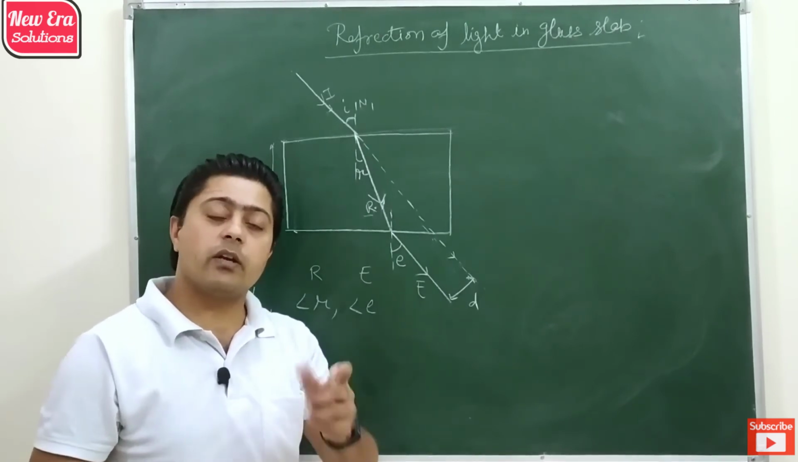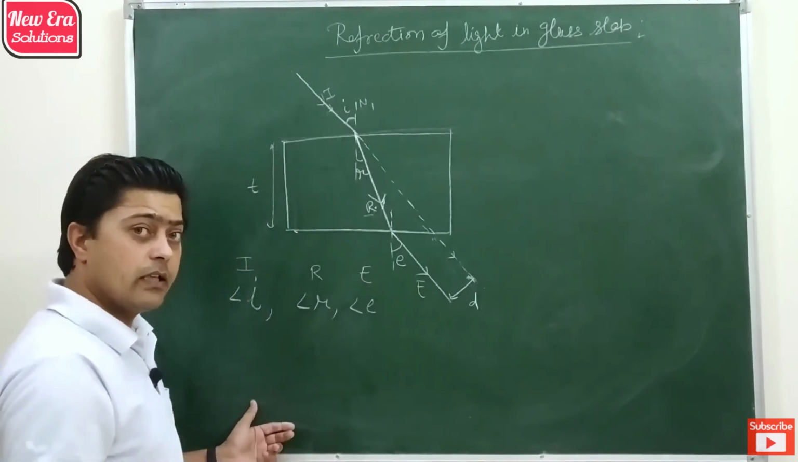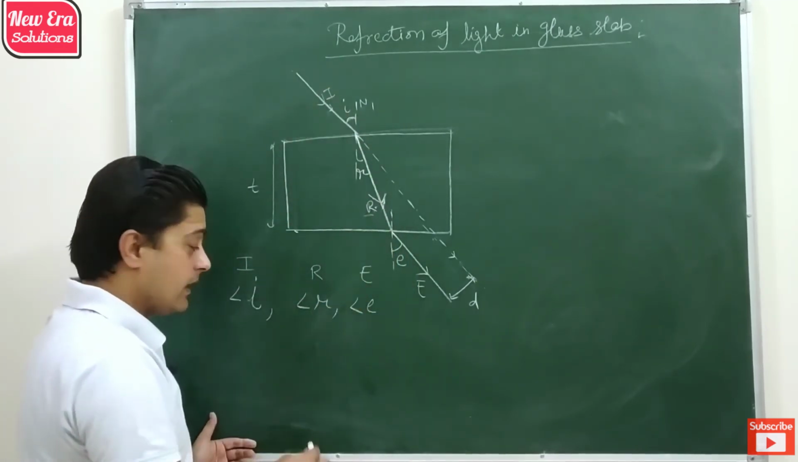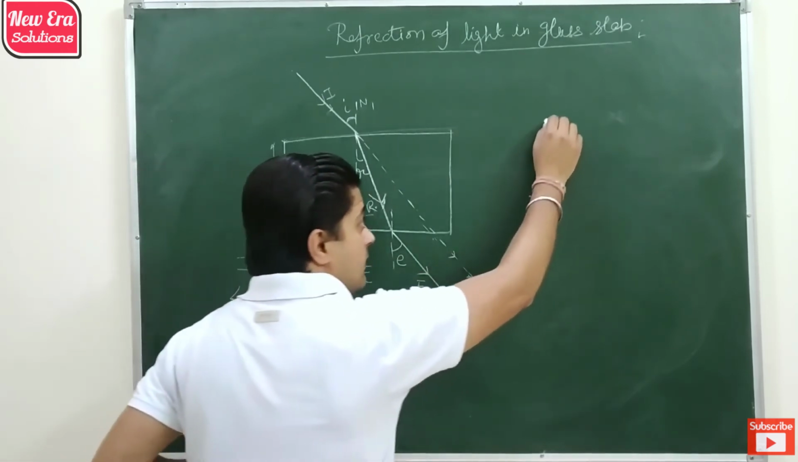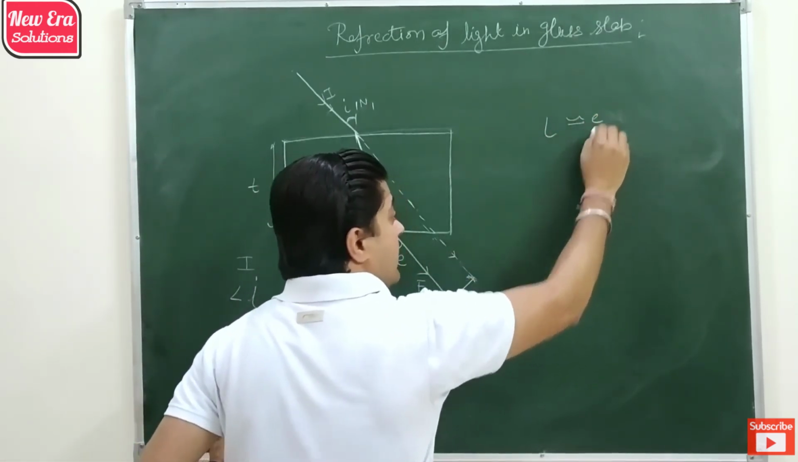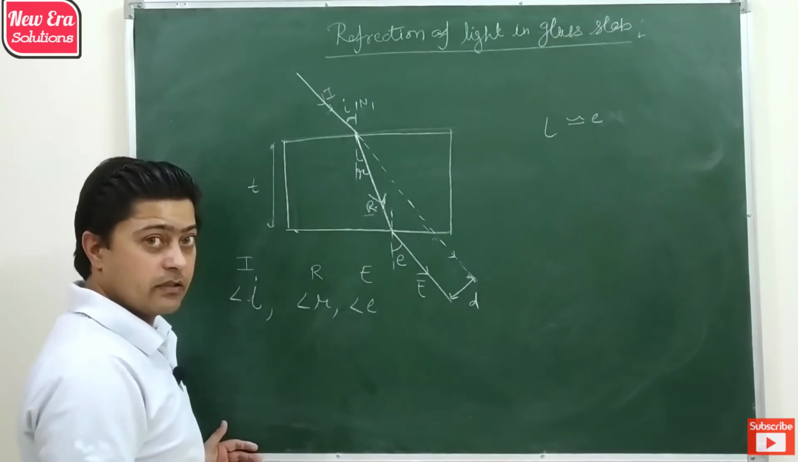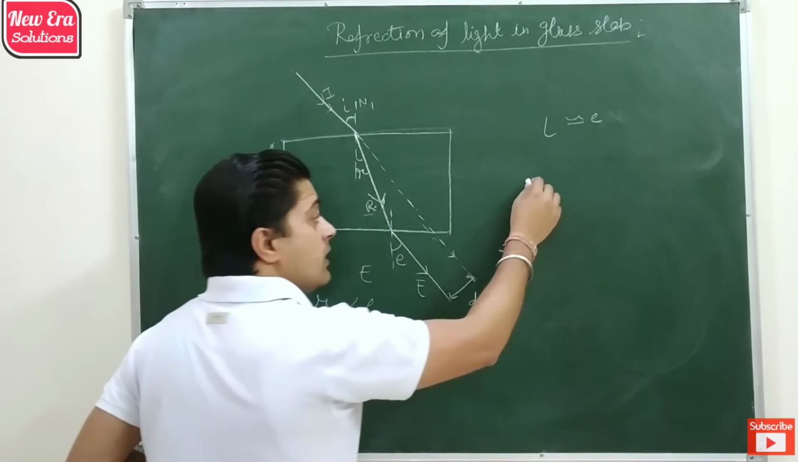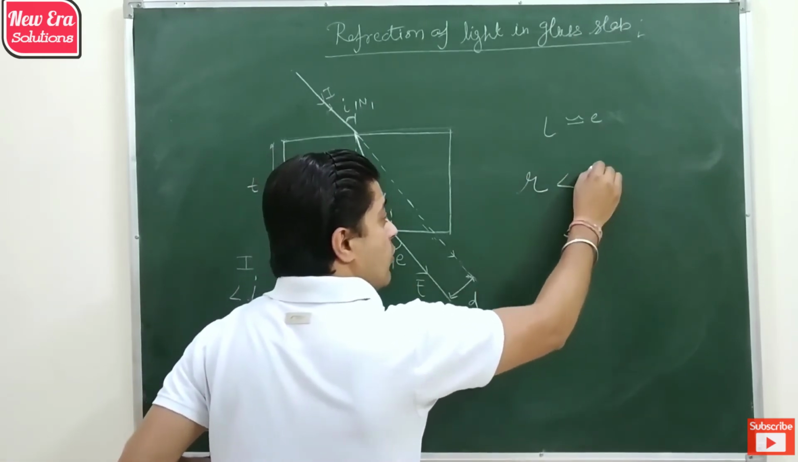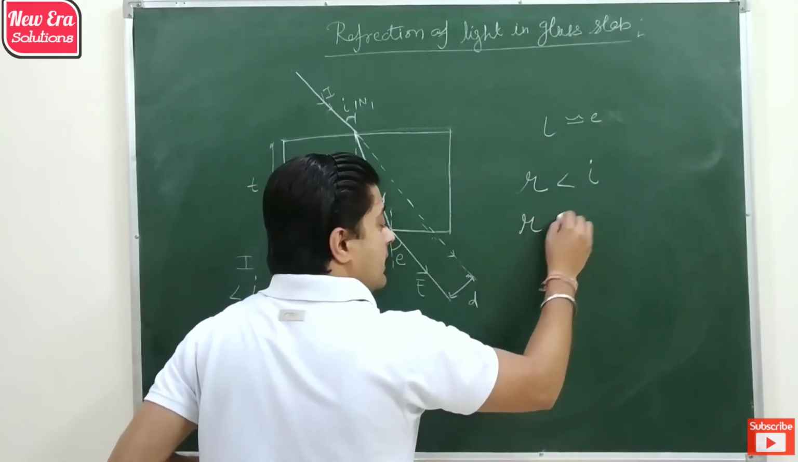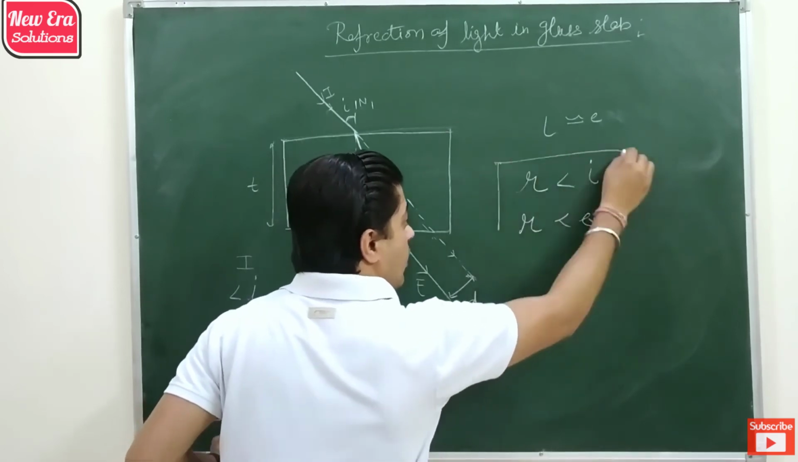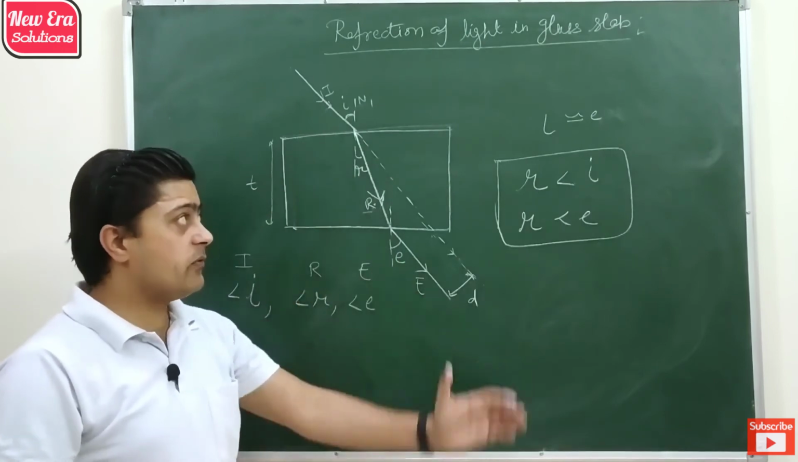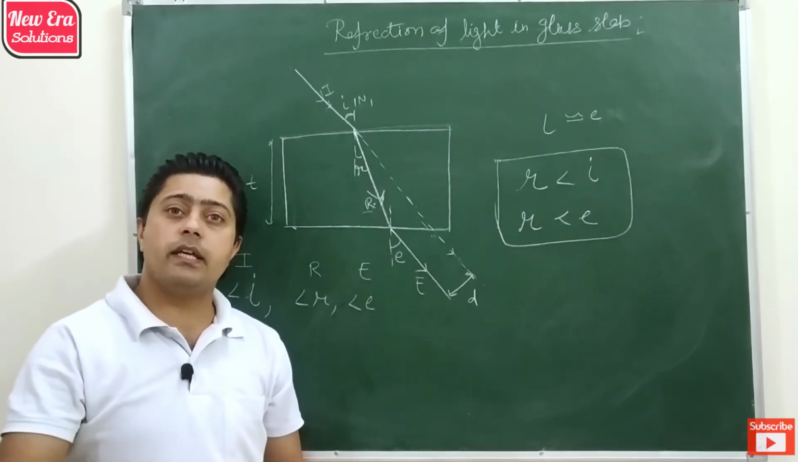Then we can also relate these three angles in such a manner that these two angles are formed by light in air, so these two angles are approximately equal in ideal situations, and this angle is formed by light in the rarer medium, so angle r is smaller than angle i and it is also smaller than angle of emergence. So that's how we can compare the different angles with each other.